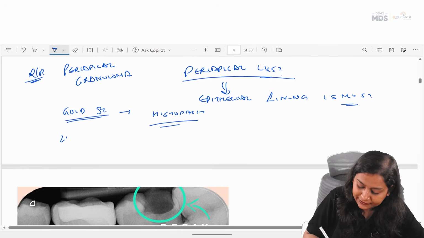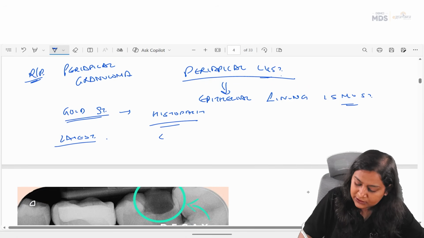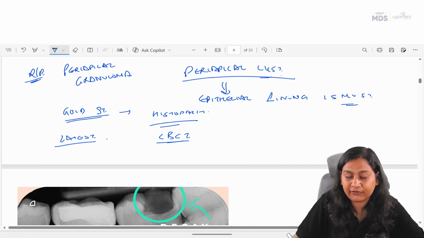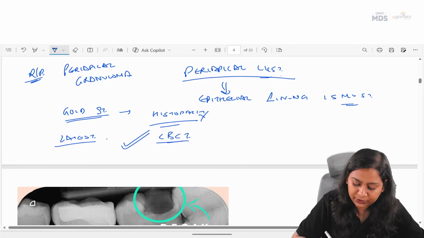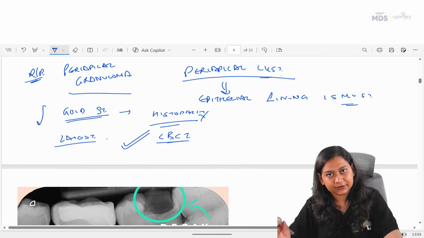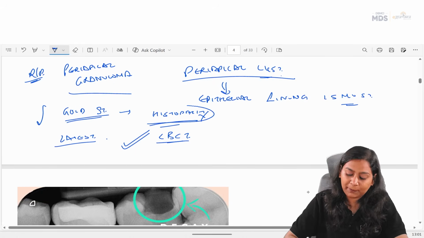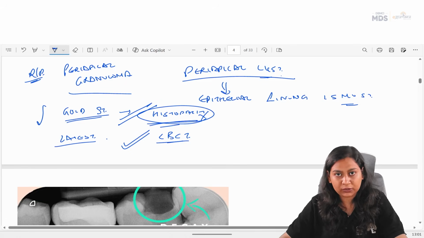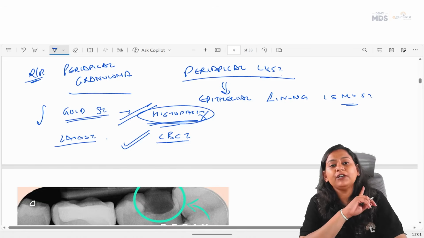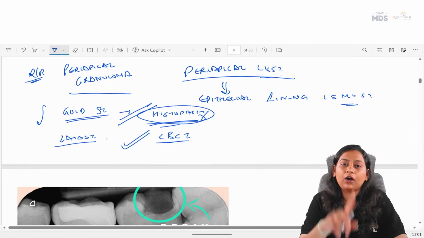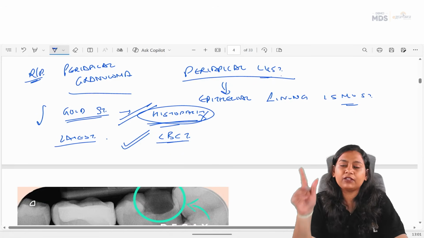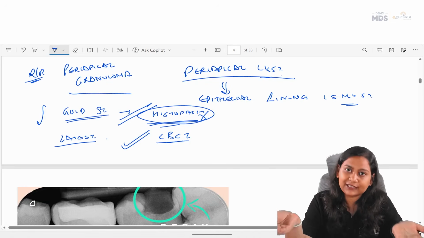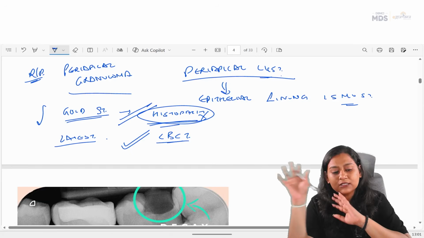But in the latest edition, CBCT. So if histopathological examination is not given, then you will mark CBCT to differentiate periapical granuloma and the cyst. But if histopathological examination is given, then the first priority to differentiate between these two is the histopathological examination. We never differentiate granuloma and cyst based on radiograph. If just two radiographs are given, then it is just said that the granuloma is smaller and the cyst is larger in size.